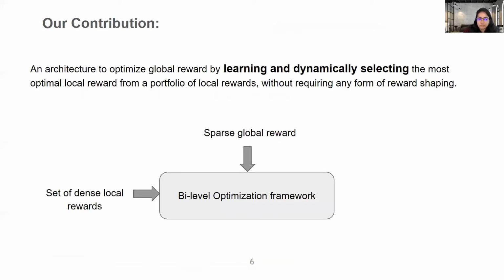So the contribution of our work is a bi-level optimization framework that leverages a set of local dense rewards to optimize sparse global reward. And the way it does this is by learning and dynamically selecting the most optimal local reward from a portfolio of local rewards without requiring any form of reward shaping.